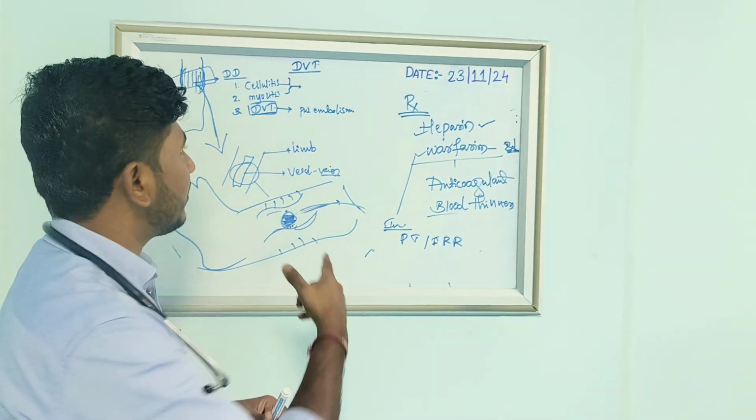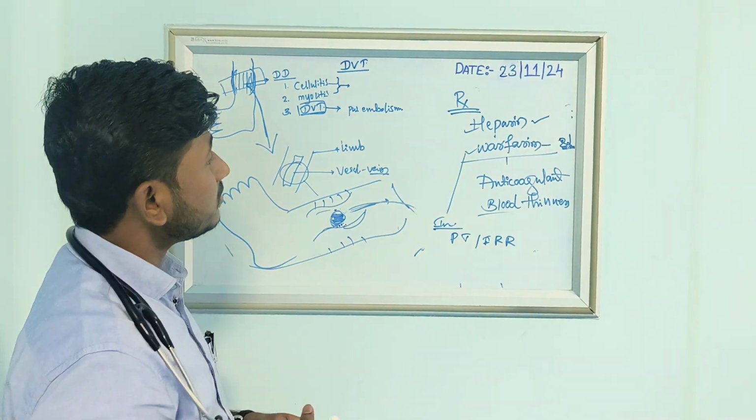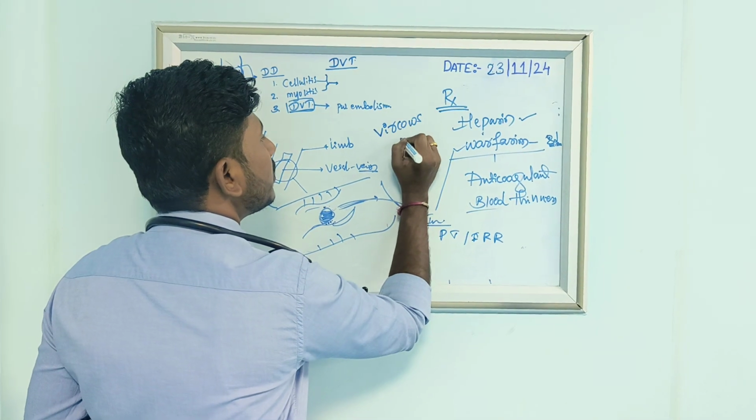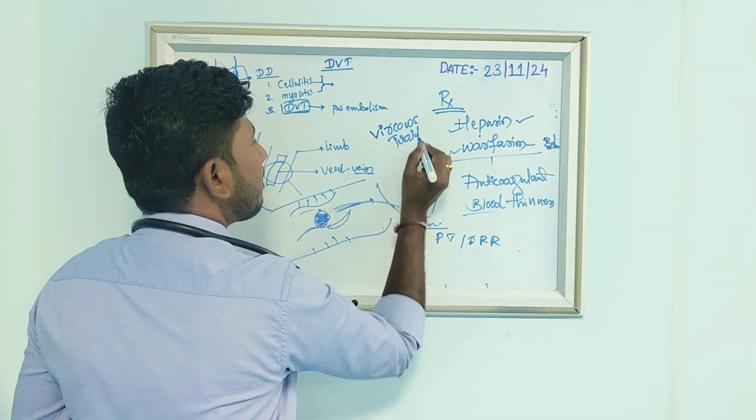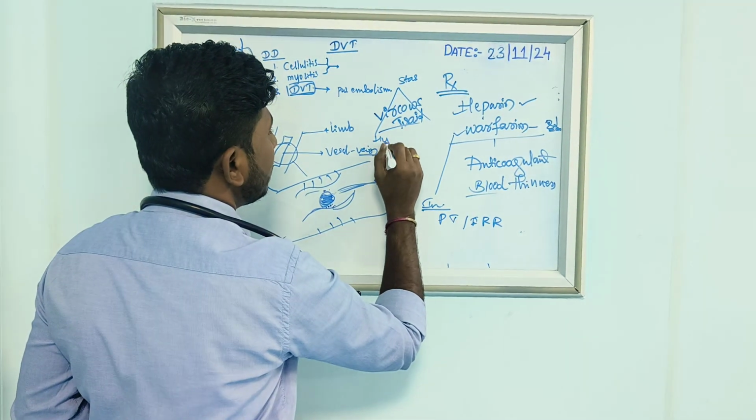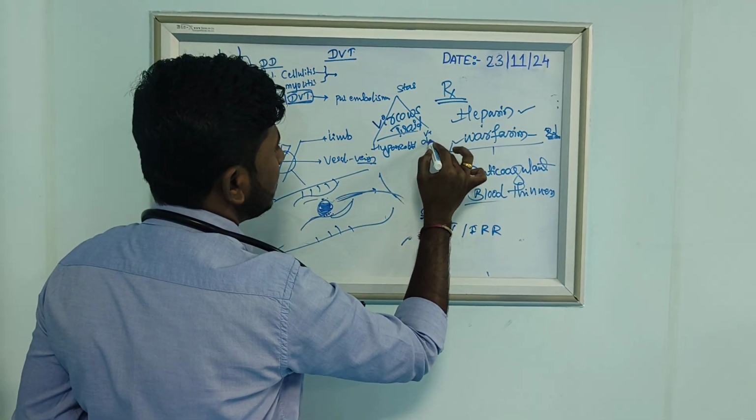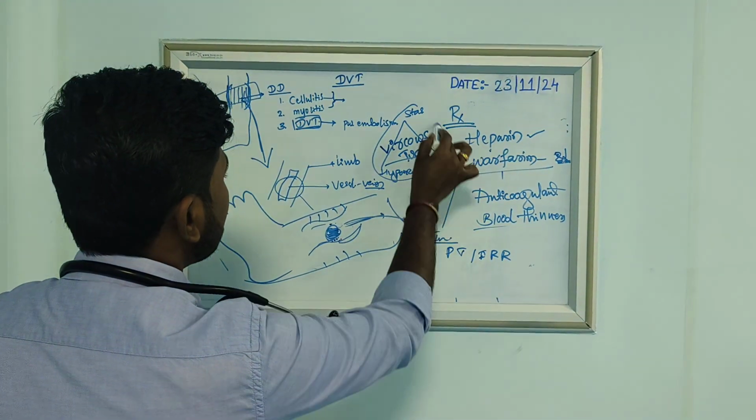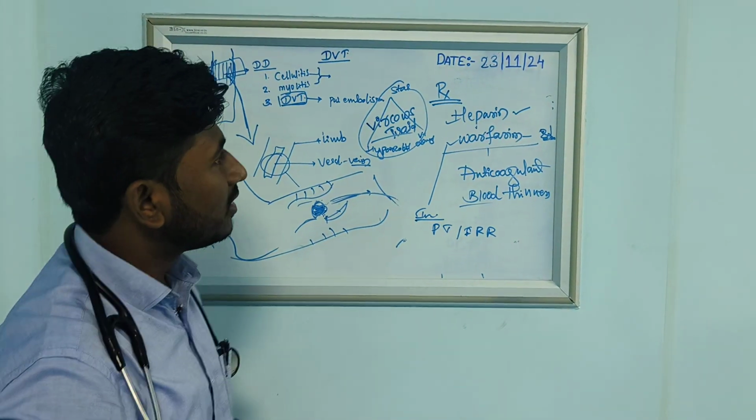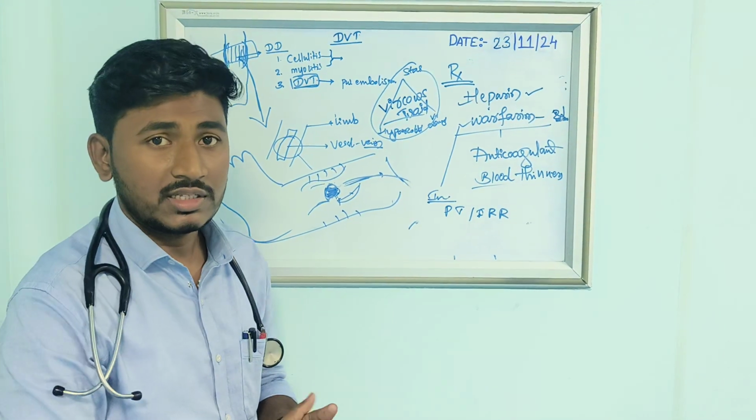The only thing is, DVT has some stasis. There is the Virchow's triad: stasis, hypercoagulopathy, and vascular damage. Because of all these conditions, there will be a blockage in the vein, and it will cause DVT. So this is the DVT lecture, and we have one important patient case. We will discuss that. Thank you.